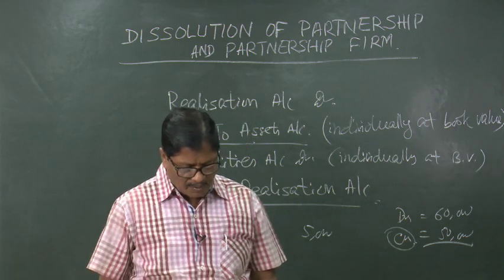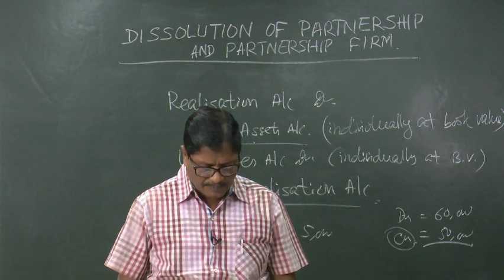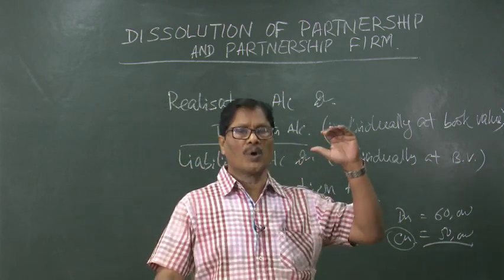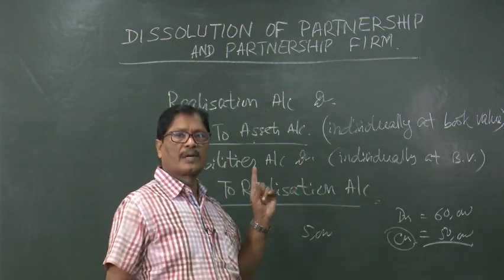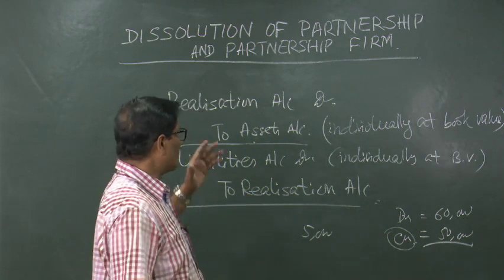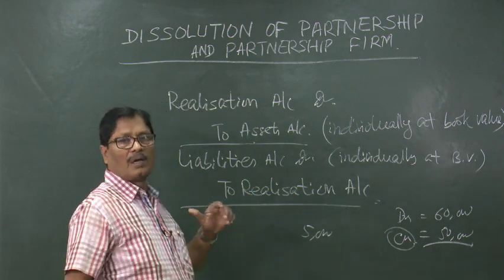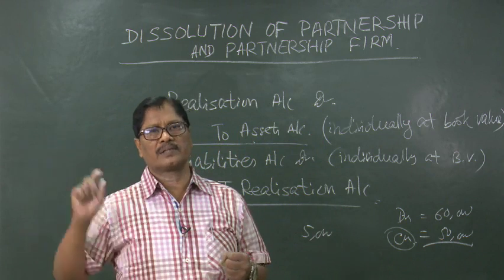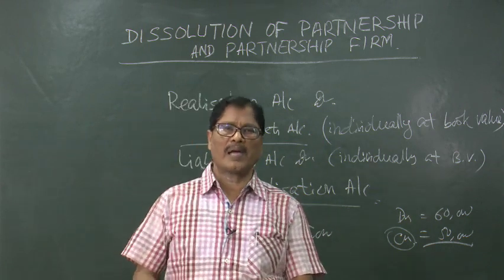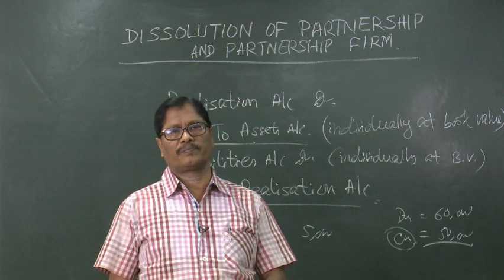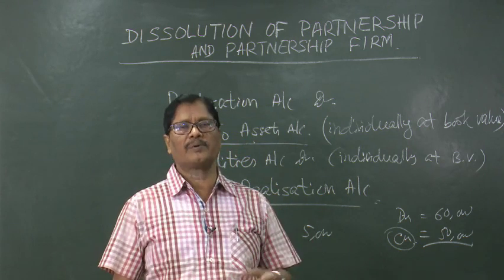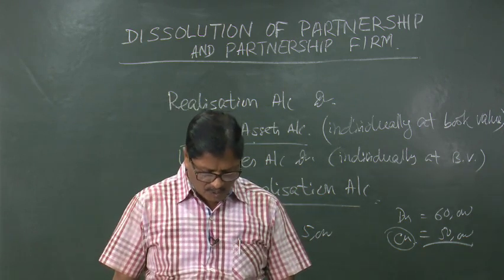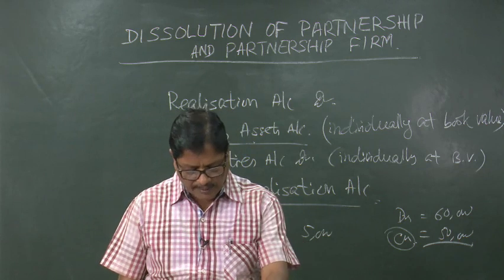Then we will come to settlement of capital accounts. Now, the capital accounts will be prepared, and the capital accounts which are showing more credit balance than their debit total will be getting cash. So, on the debit side we write partners' capital account debited to cash or bank account. On the other hand, if their debit balance is more but credit balance is less, their capital accounts will be credited by bank. When they bring cash, bank account is debited to their capital account. So, capital account will be credited by bank or cash. So, with this the accounts will be closed.